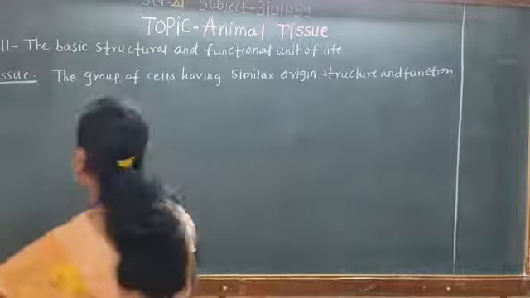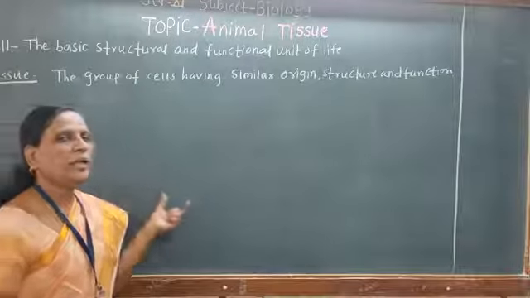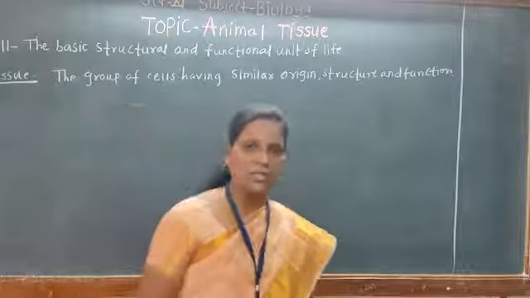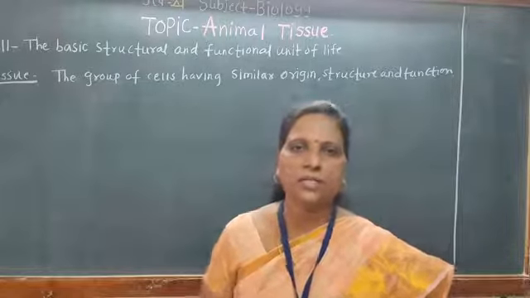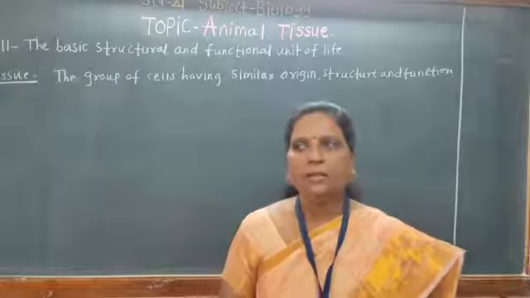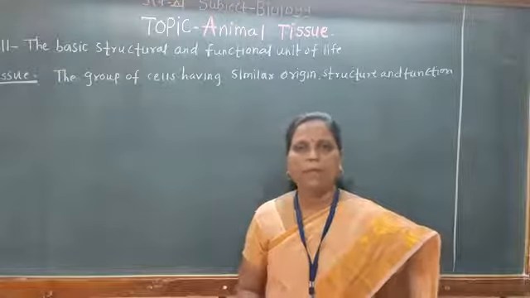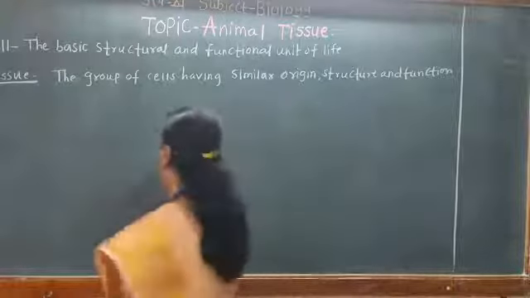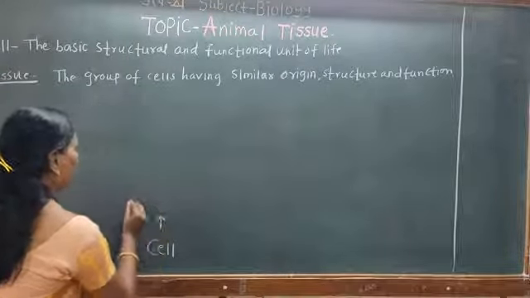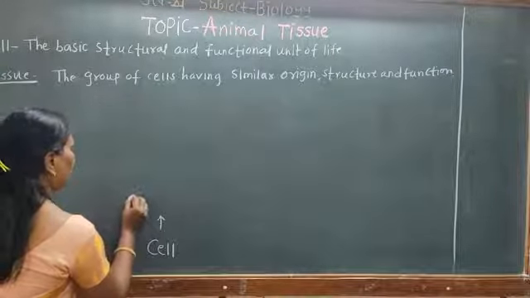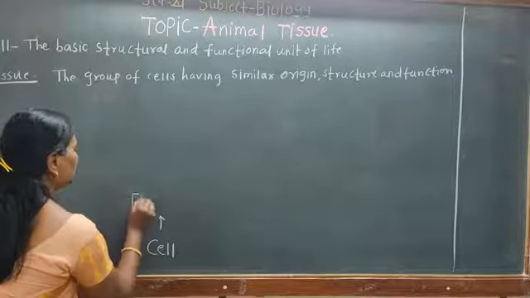Now, tissues together form the organs and various organs together form the system. Various systems together form the body. So the first basic unit is the cell. Different types of cells form the tissues.